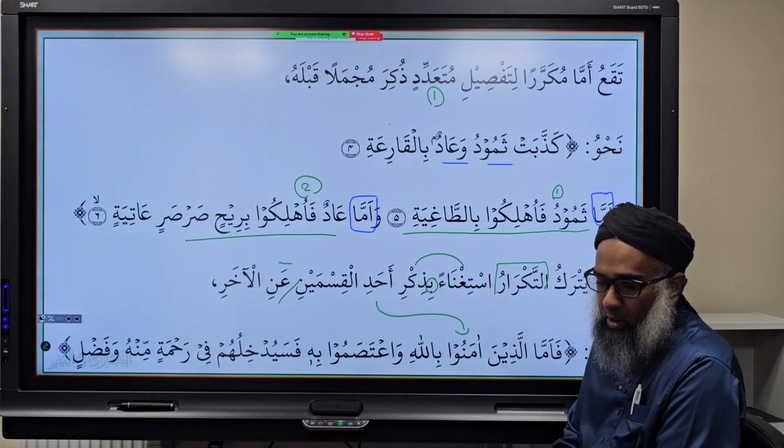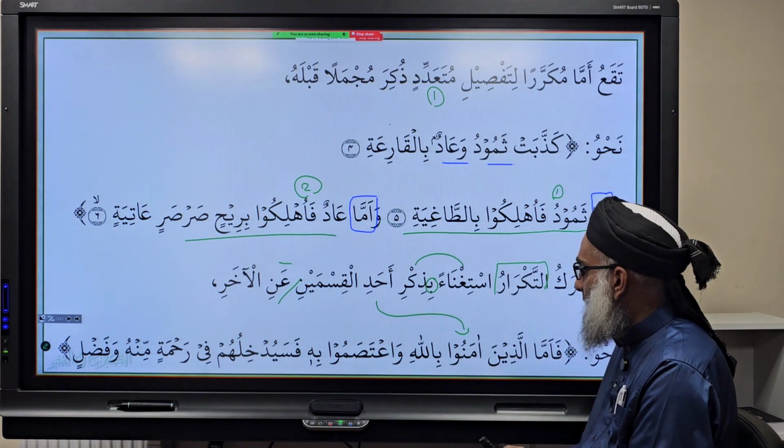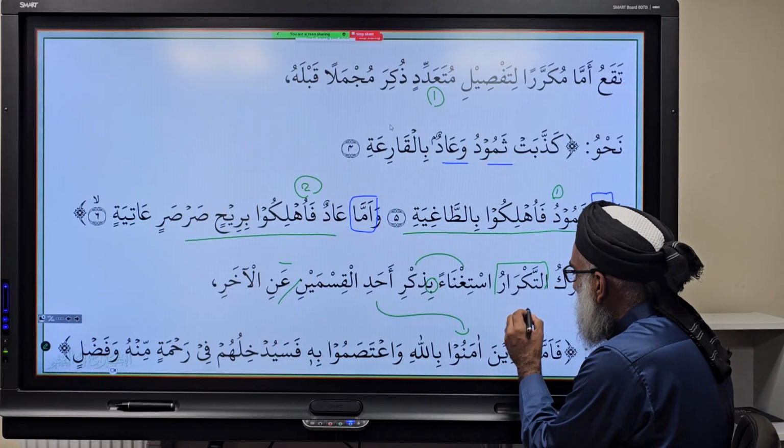So it usually has two, but you can do istighna, you can suffice on one, relying on the other. So what's this called in balagha? What can you call it?